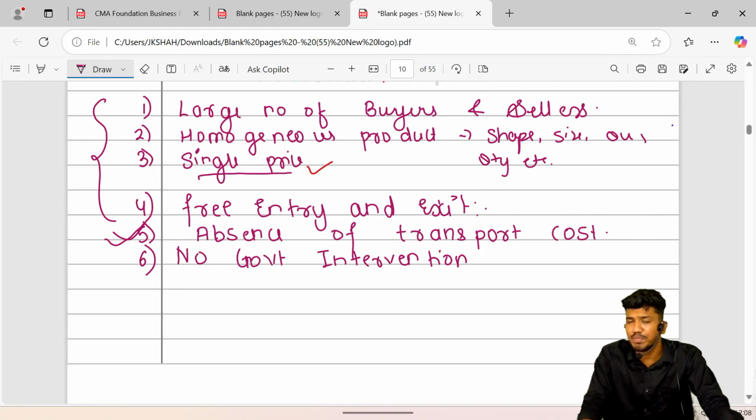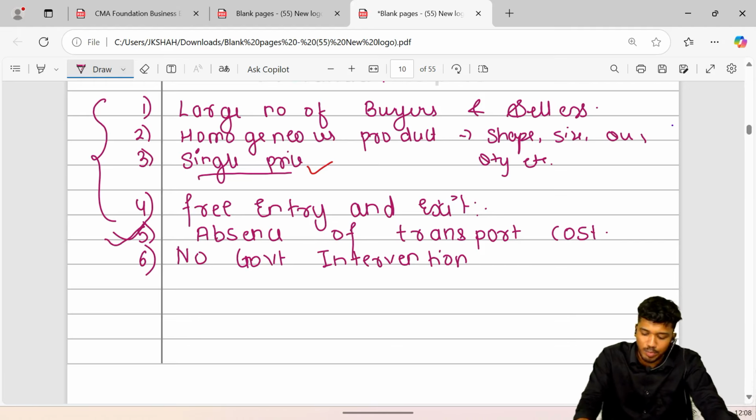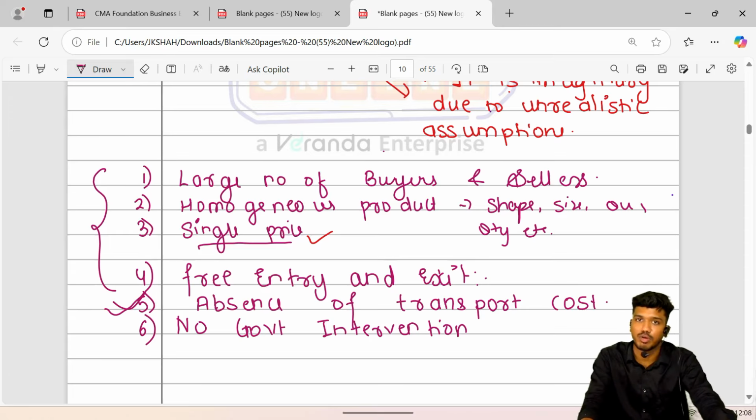And if a product is the same, the price should also be more or less the same. The price is not fixed by a buyer, but collectively by industry forces, on the basis of demand and supply factors. I hope you have understood. So there are large numbers of buyers and sellers buying and selling a homogeneous product.